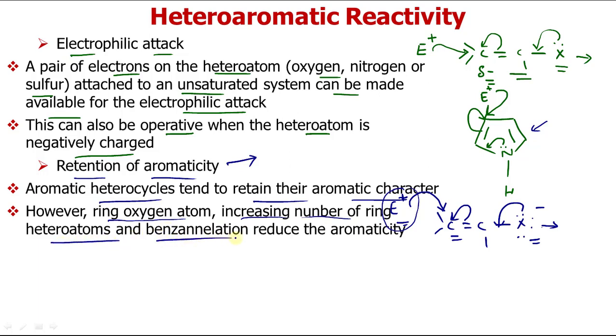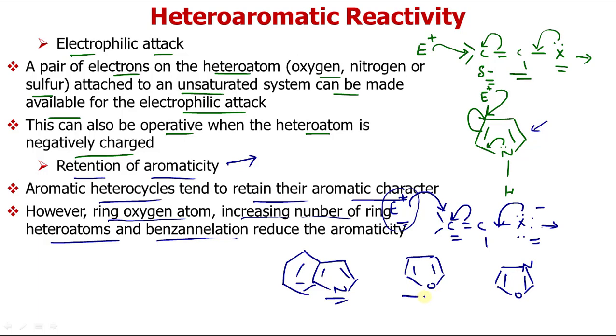And benzannulation: suppose we have a 5-membered ring. Now if we attach a benzene ring to it, it is called benzannulation. Presence of oxygen in the ring, benzannulation, and a greater number of heteroatoms in the ring. Suppose we have this system.